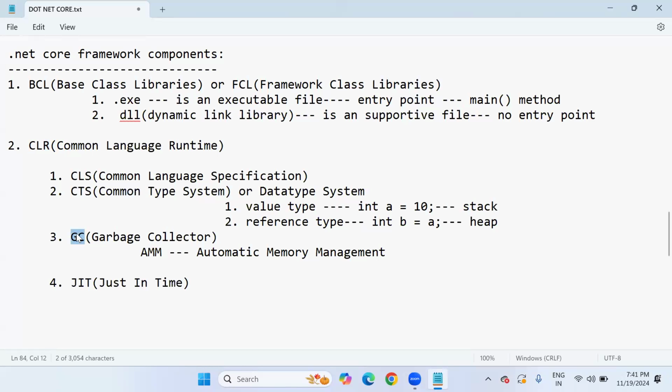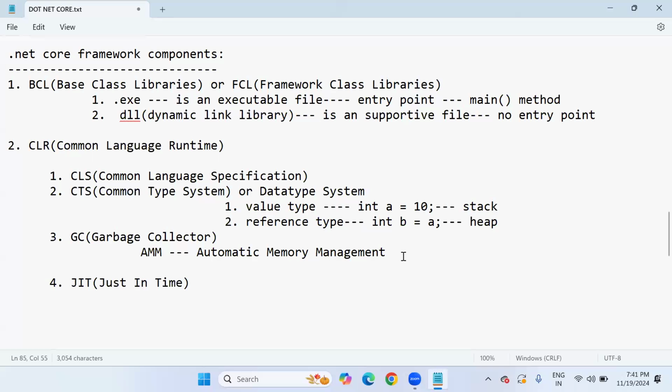During the program execution time, this garbage collector will simply perform automatic memory management. Automatic memory management is nothing but what? Automatically memory can be managed by garbage collector. Imagine that in .NET environment, if there is no garbage collector available, as a programmer from our side, along with logic implementation, we should also write some memory management code also.